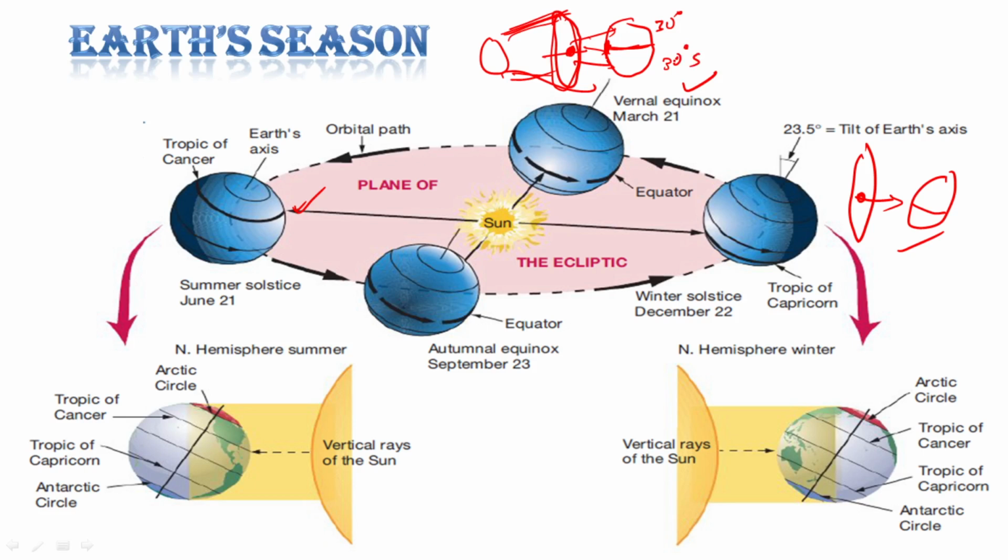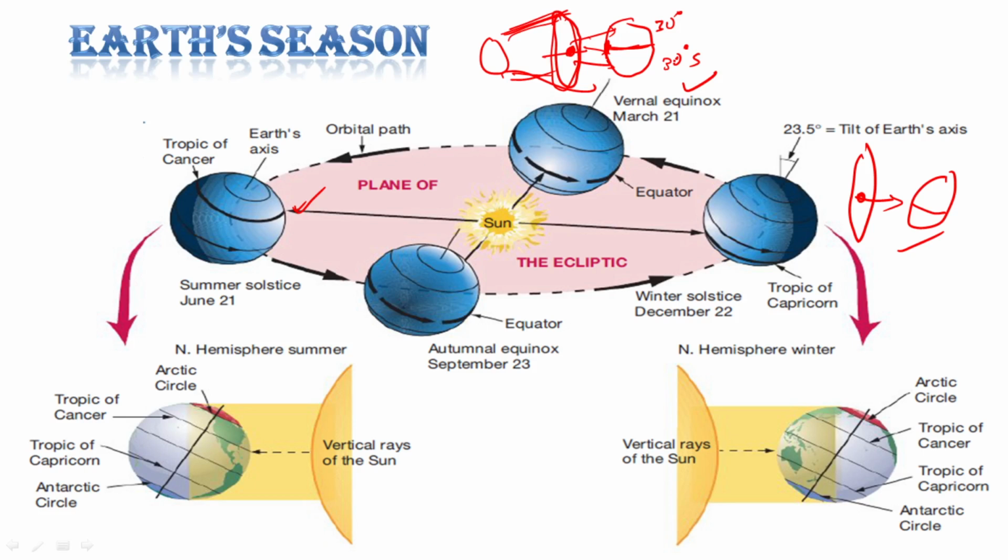Okay, so during this equinox time, what happens? As the center of illumination passes through both the poles equally, both the poles are equally illuminated, or both hemispheres are equally illuminated.